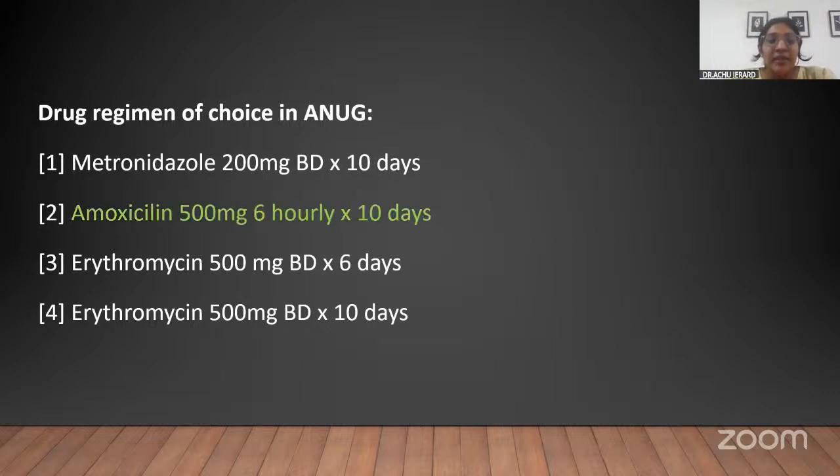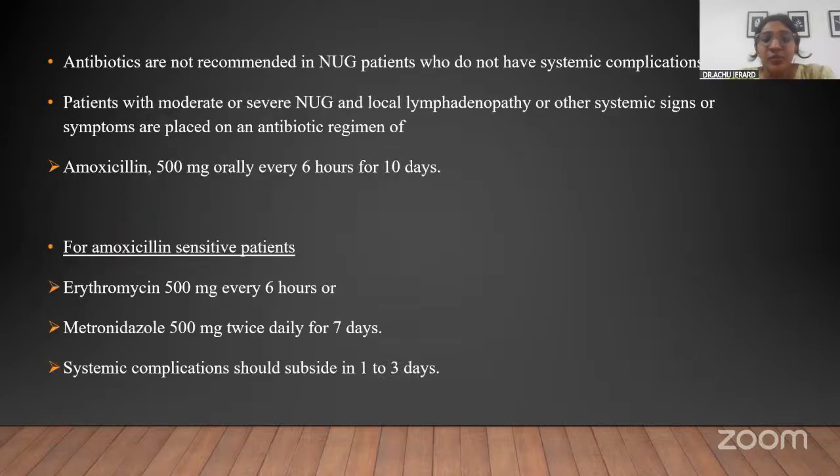Please also take note of the dosage and the number of days for amoxicillin sensitive patients. That is erythromycin and metronidazole, both of 500 mg, but erythromycin is given every 6 hours, like amoxicillin. Metronidazole is given twice daily for 7 days, and erythromycin is also given for 7 days only.